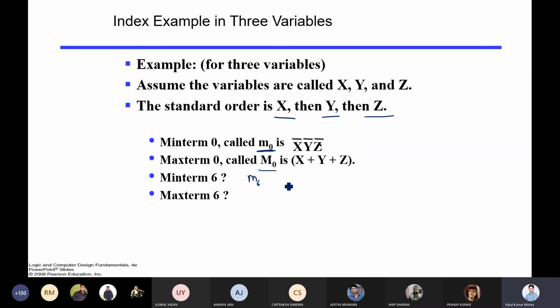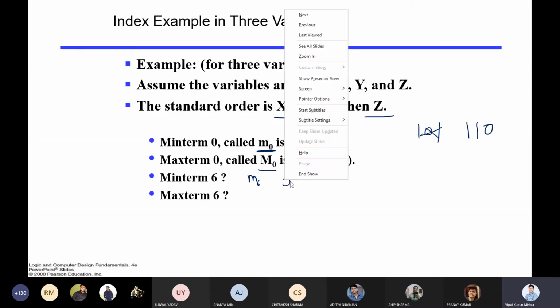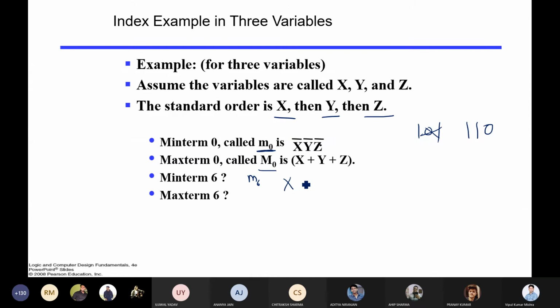It is x, y, z bar. And what will the maxterm for 6 be? It will be x bar plus y bar plus z. This is the maxterm.